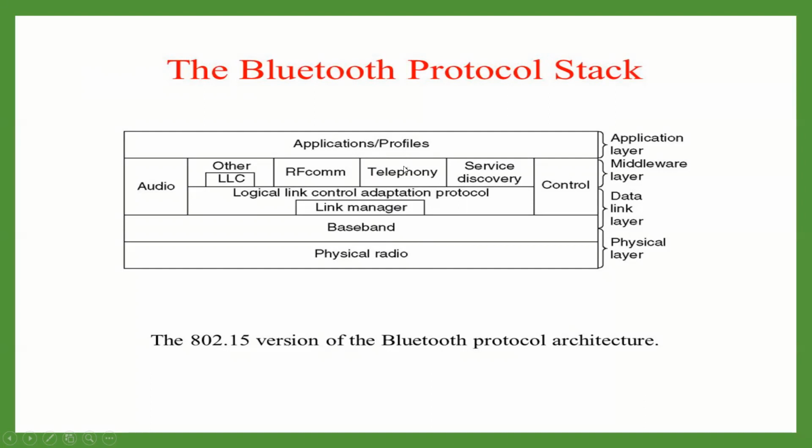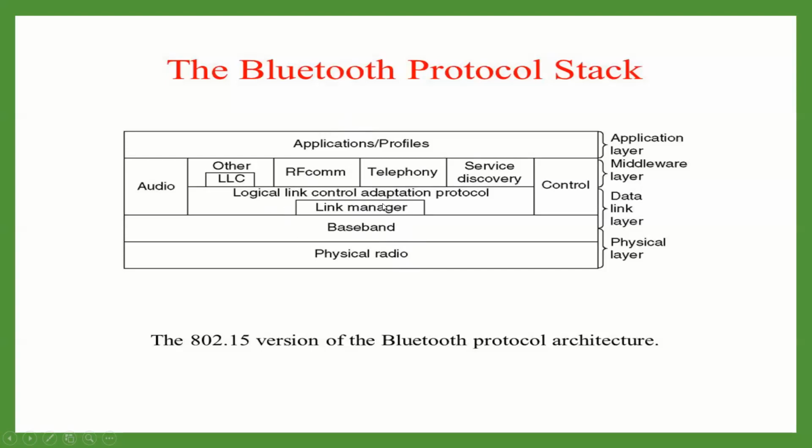At the receiver side, it accepts a frame from the baseband layer, extracts the data, and delivers it to the appropriate protocol layer, because this is the middleware layer. Only the asynchronous connection-less link will be using this layer.